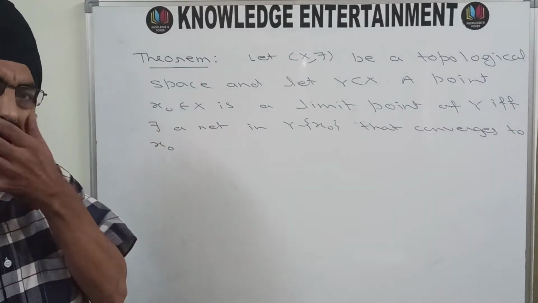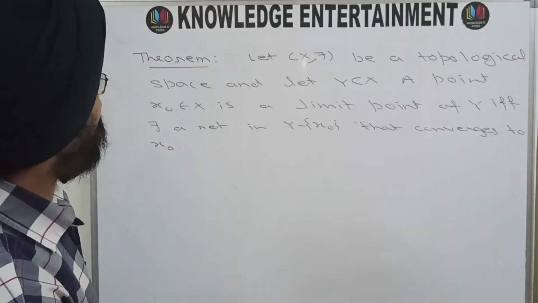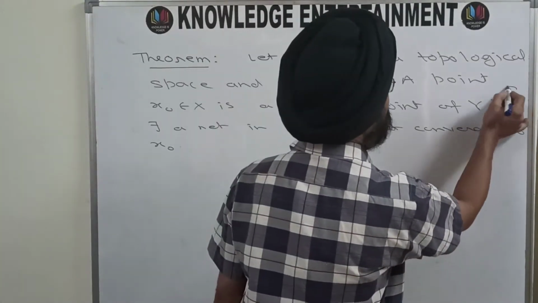So this is the statement of the theorem,